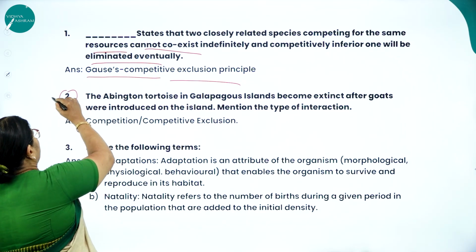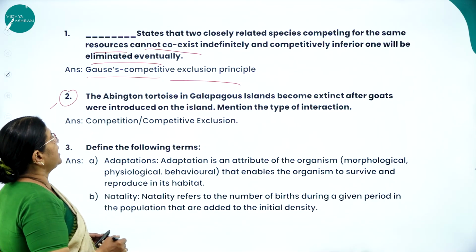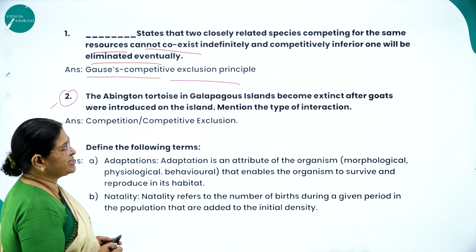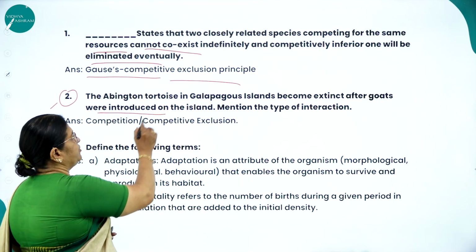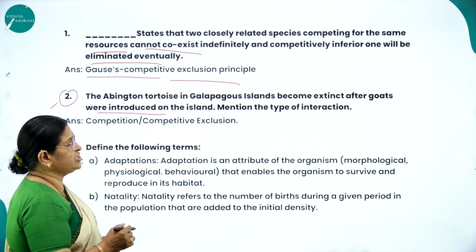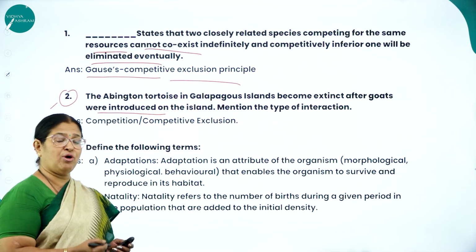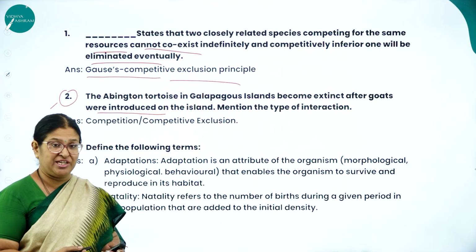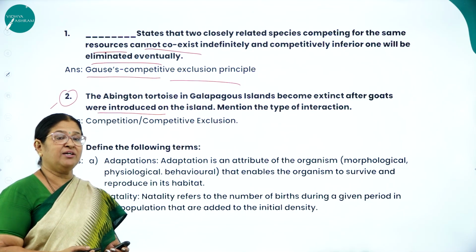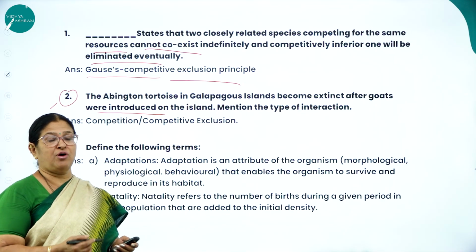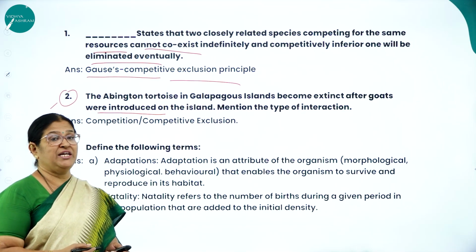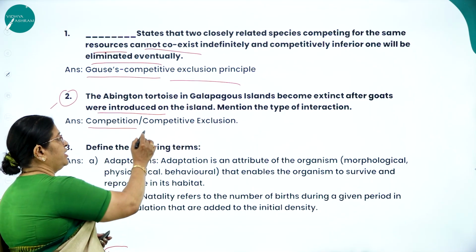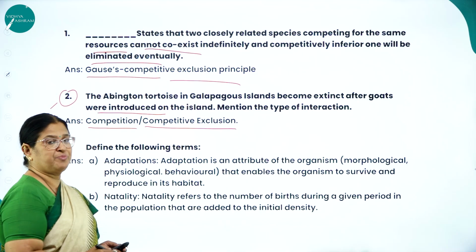Moving on to the next question. Question number 2. The Abingdon tortoise in Galapagos Island became extinct after goats were introduced on the island. Mention the type of interaction. We all know that in nature, plants and animals cannot exist in isolation. They interact with each other in various forms, which we call population interaction. One such interaction is competition, or the competitive exclusion principle.